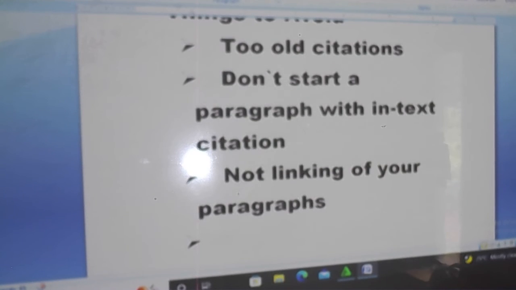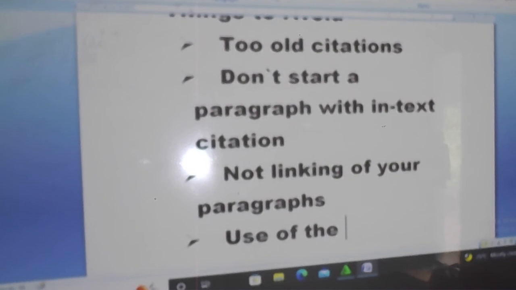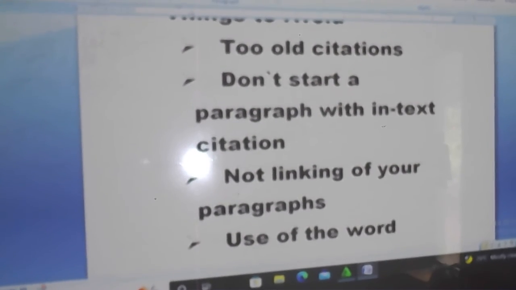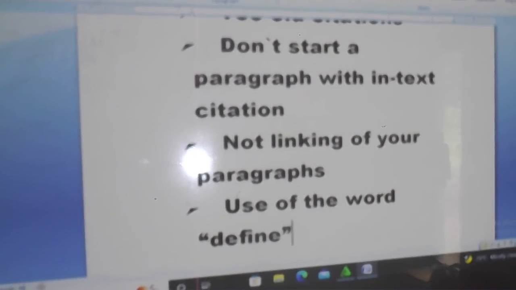Another thing you have to avoid is the use of the word divine.